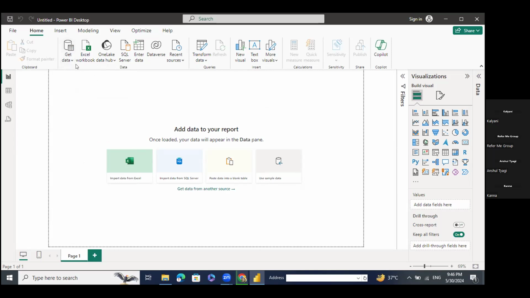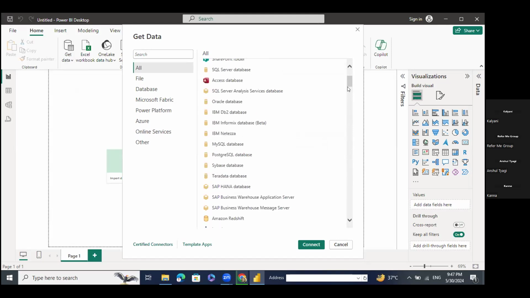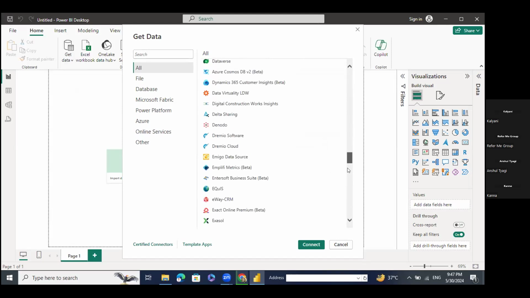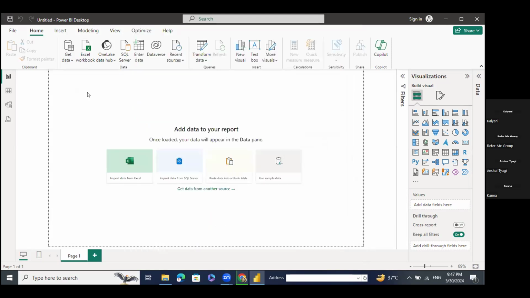Once you click on Get Data, it will redirect you to the system, asking what the extension of your file is, which type of file you need to import into Power BI Desktop. It could be Excel workbook, text, CSV, XML, JSON, folder, PDF, whatever kind of file you need to import. Here you get a lot of file extensions that Power BI Desktop supports, and this is an advantage of Power BI.